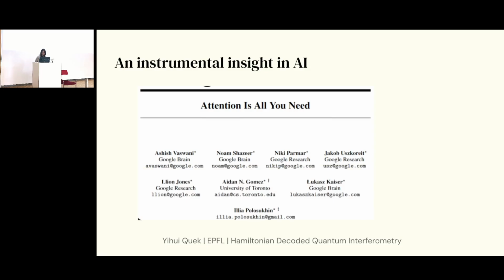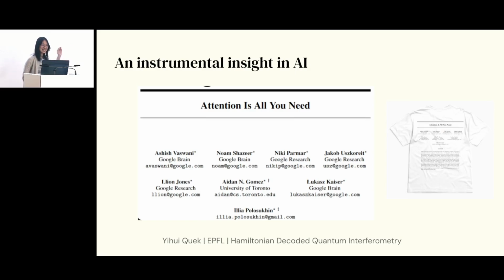So the reason why I wanted to call my paper Decoding is All You Need is because of this paper in AI, which is Attention is All You Need. And this was an instrumental insight in AI. I think it was something that is the reason why we are all using ChatGPT today. And for real fans of this work, you can also purchase a T-shirt with this paper on it. And if I am successful in my program, there will be T-shirts with the title Decoding is All You Need.